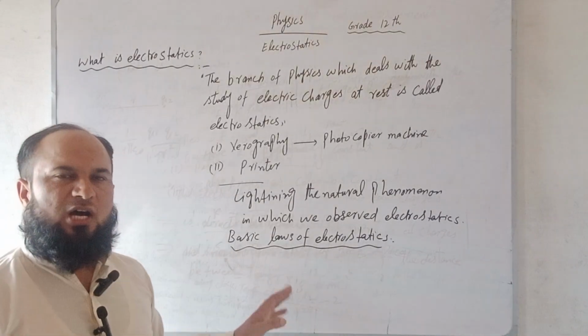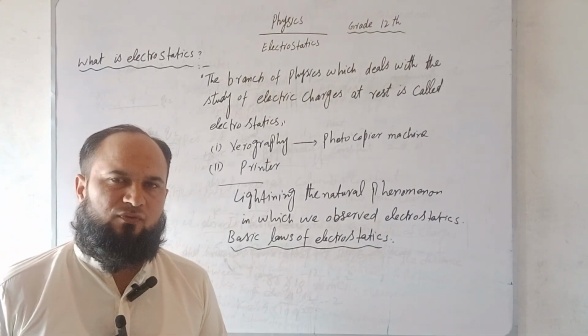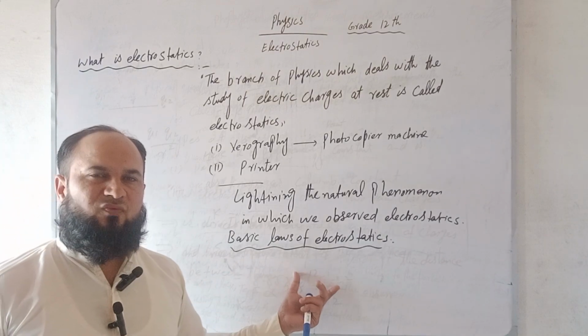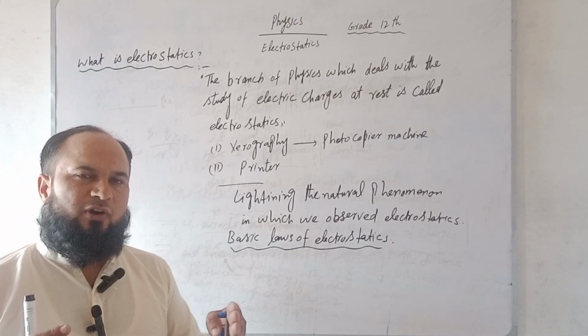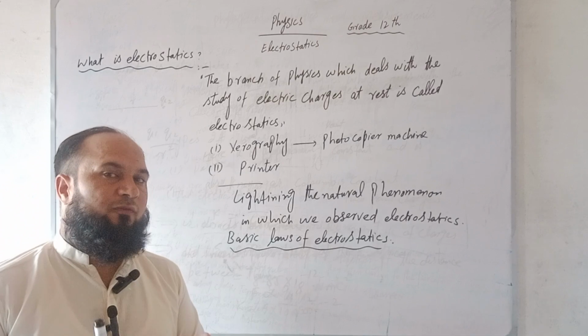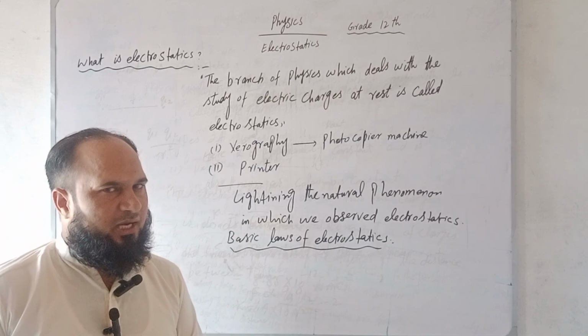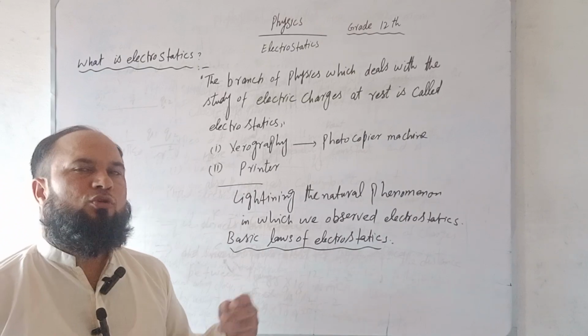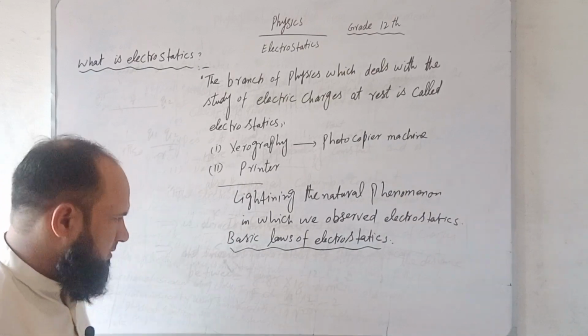One is the positive charge and another is the negative charge. Basic laws of electrostatics deal with the force of attraction or repulsion between positive charges or negative charges, or positive or neutral and negative charges.